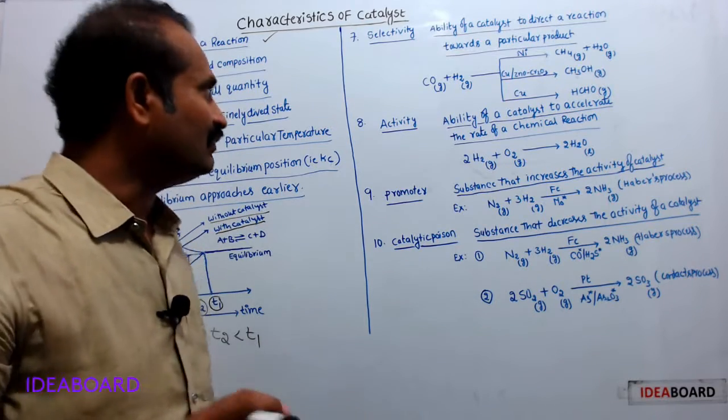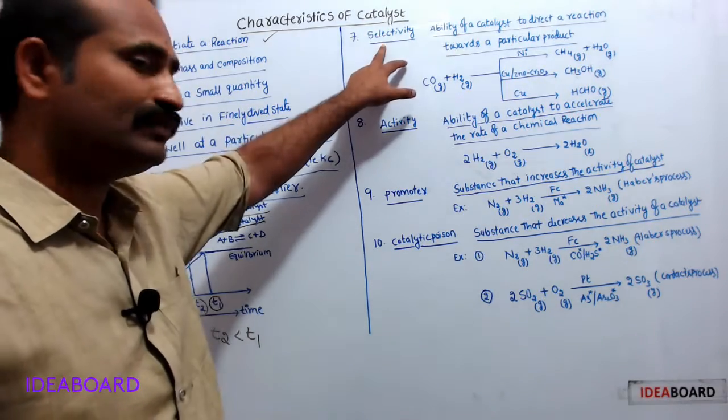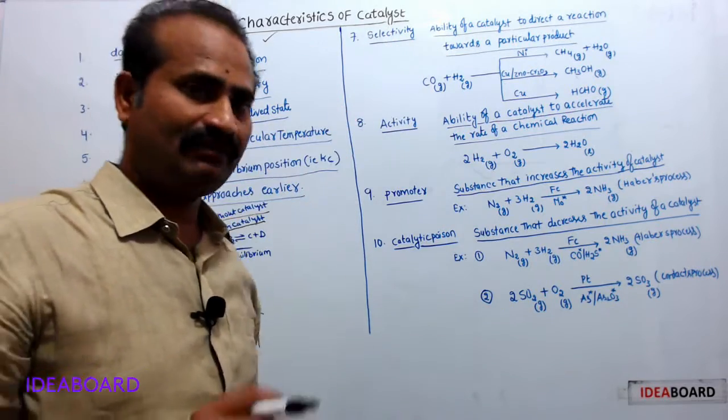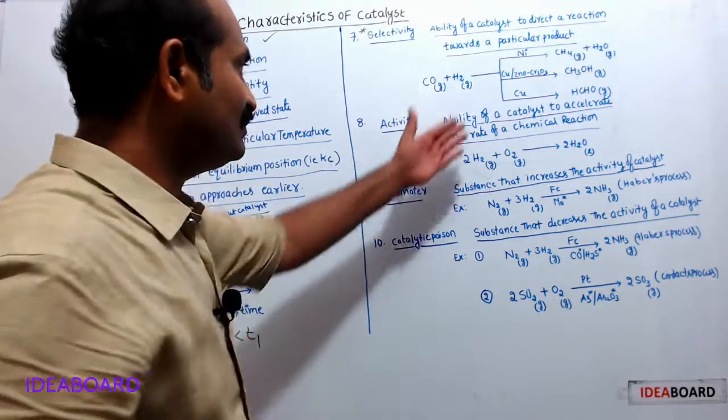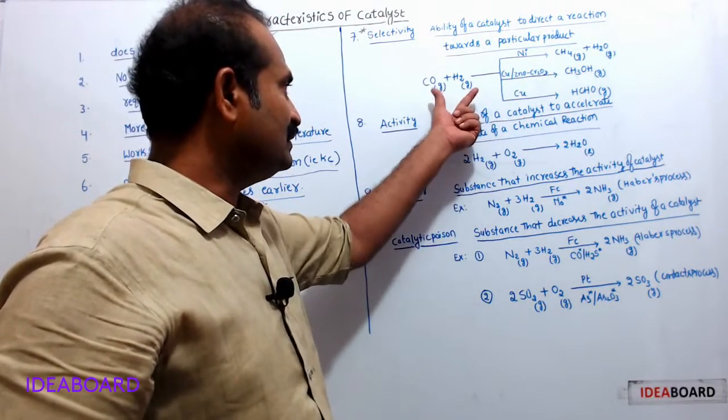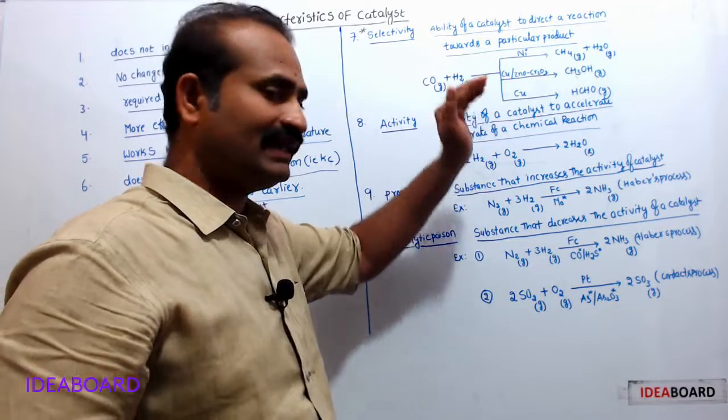Okay. Now, come to the next point, selectivity. Important. Selectivity. Come to this example. Here, carbon monoxide and hydrogen gas are the reactants.